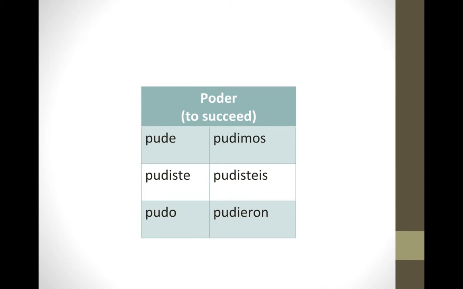The next verb is poder. You'll notice, just like querer, poder also changes meaning when used in the preterite tense. In the present tense, we learned that poder means can or able to. But in the preterite, it changes meaning and it means to succeed. Okay, its stem is P-U-D, and its conjugation is pude, pudiste, pudo, pudimos, pudieron.